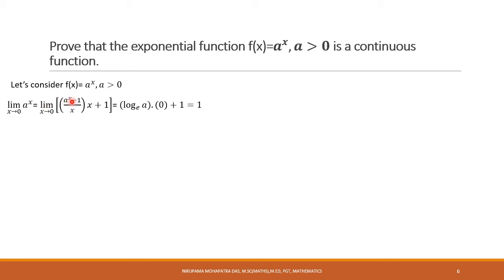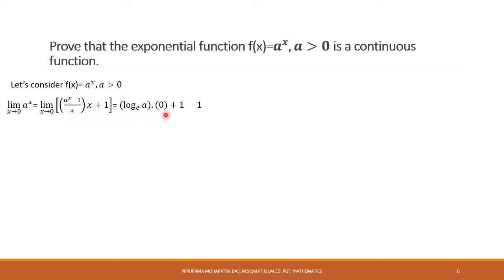Now if we consider f(x) equal to a to the power x for a greater than 0, before going for continuity, let's note a simple concept. The limit as x approaches 0 of a to the power x. Here you see a to the power x can be written like this. So the limit as x approaches 0, we can write like this.